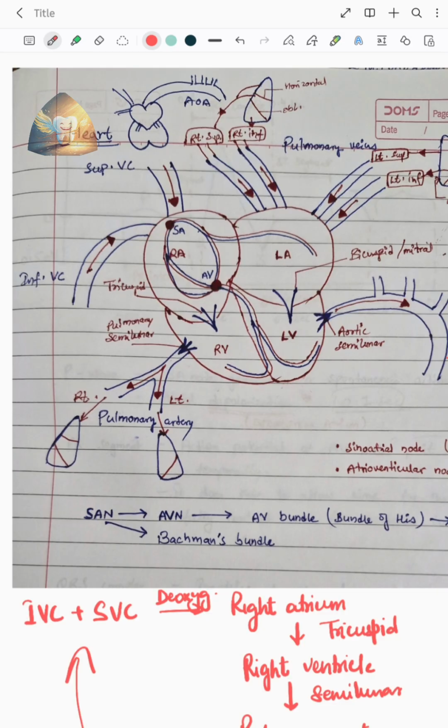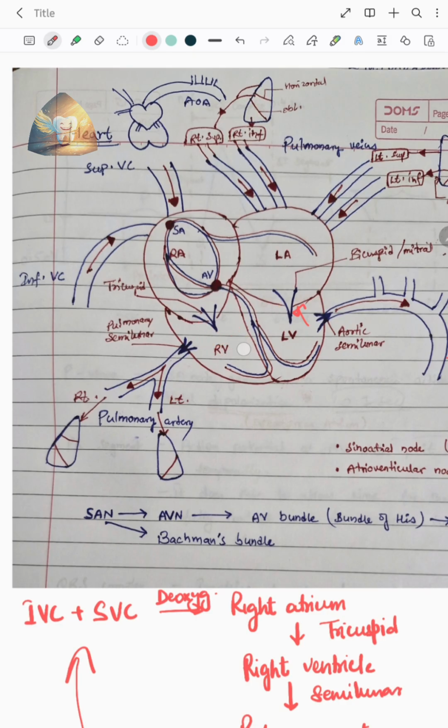This occurs whenever there is beginning of ventricular systole, that means whenever there is contraction of ventricles. Whenever the ventricles contract, to prevent the backflow of blood into the atria, these valves close with a snap and the sound that is produced is lub.